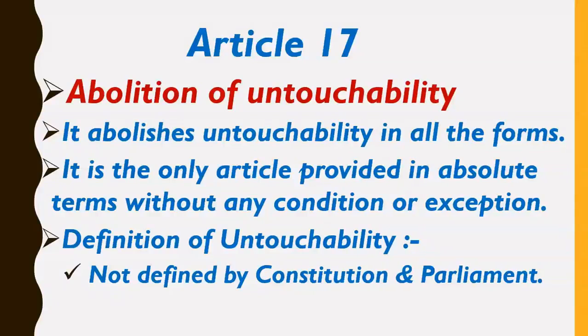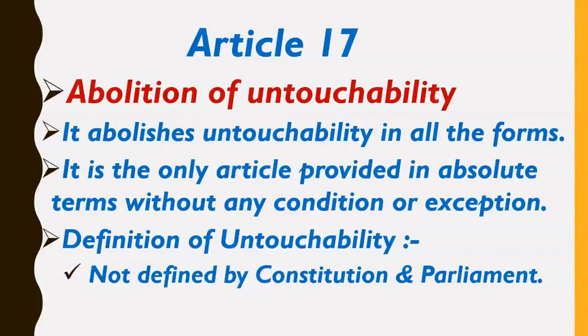So no person in India, even the government of India, is allowed to practice untouchability in any condition whatsoever. So Article 17 is the only fundamental right which is provided in absolute terms.